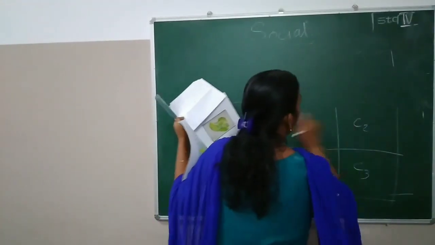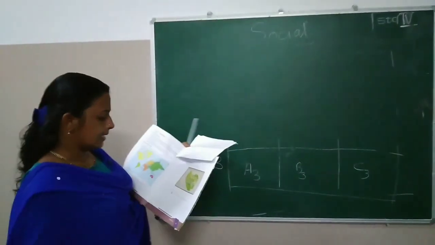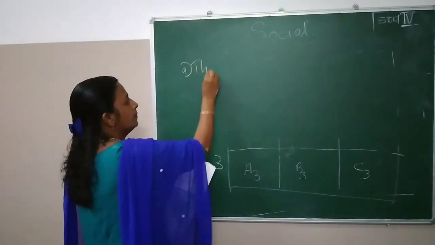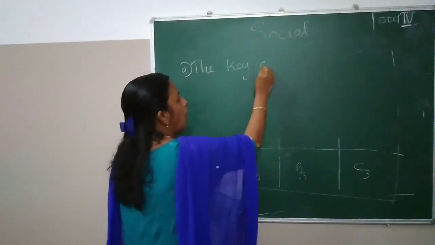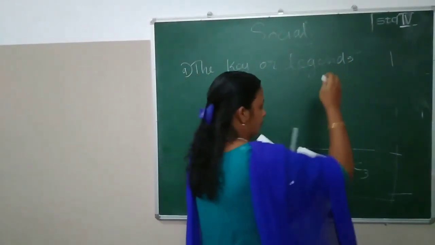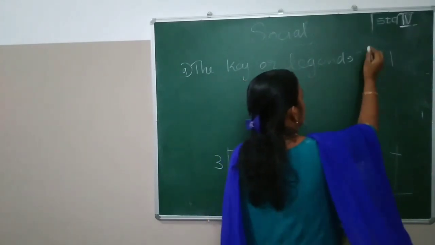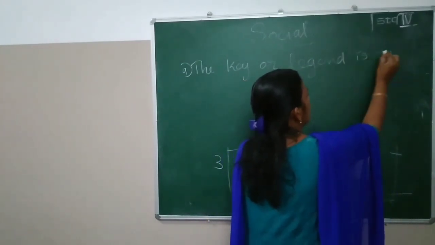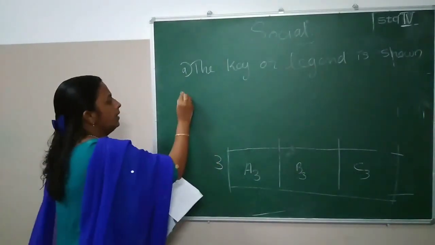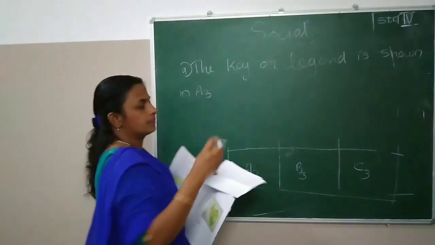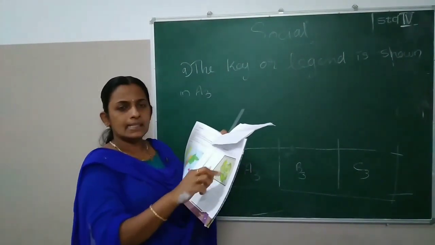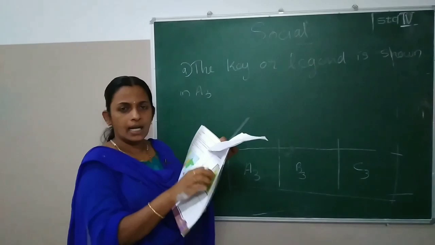What is shown in A3? First answer: the key or legend is shown in A3. Key or legends. Why? Colors, symbols, signs, everything are given there.